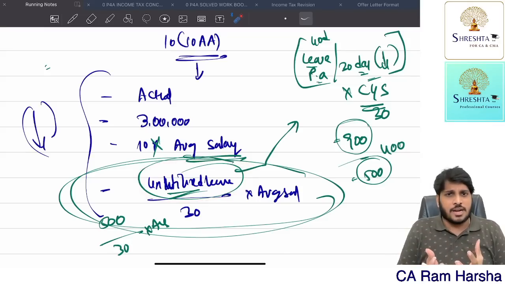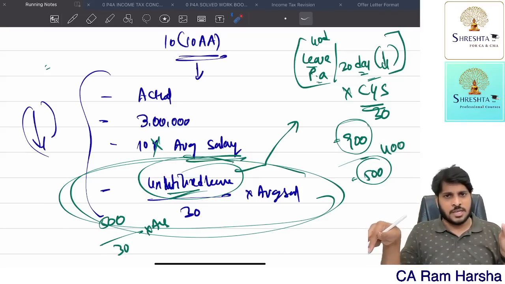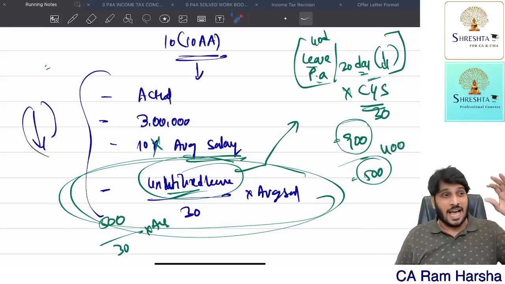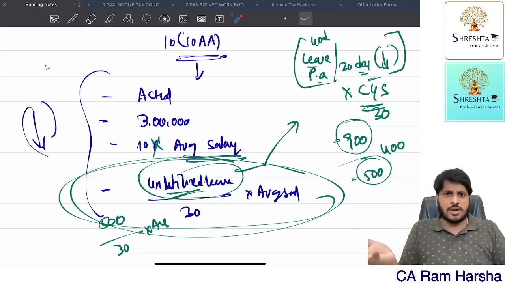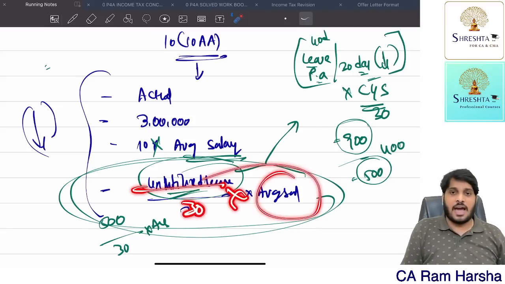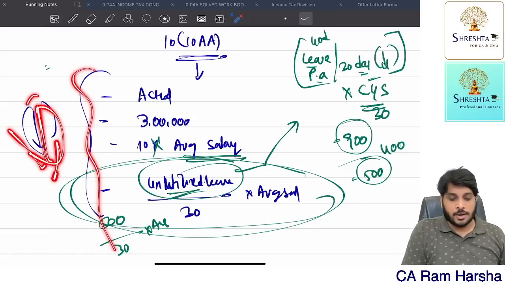How to compute unutilized leave? Total leave minus utilized leave. Utilized leave, they'll give you in the problem, always. Getting it? Total leave, how to calculate? Actual leave per annum available or 30 days per annum, whichever is lower, multiplied by number of years the employee completed service is equal to total leave. Minus utilized leave, they will give in the problem. You will get unutilized leave, divided by 30, multiplied by average salary. That is the 4th criteria. Among these 4, whichever is lowest, that much is exempt.